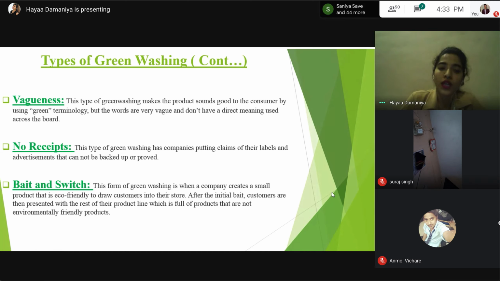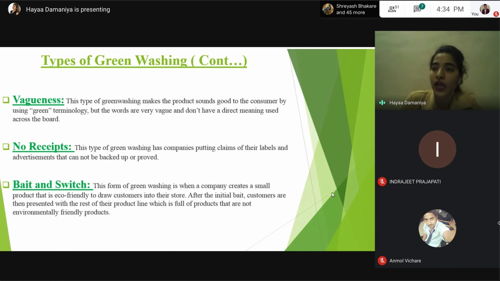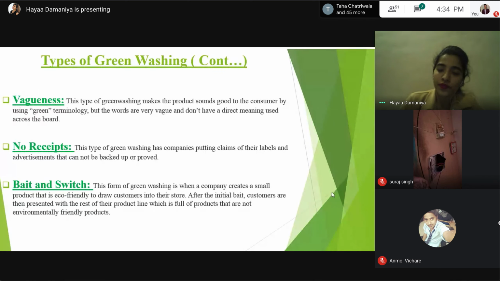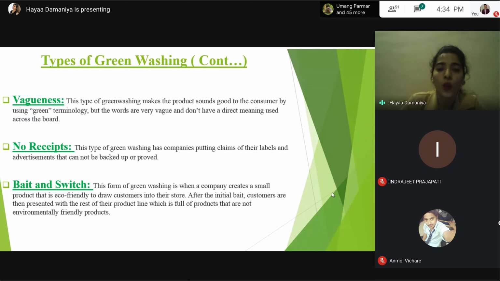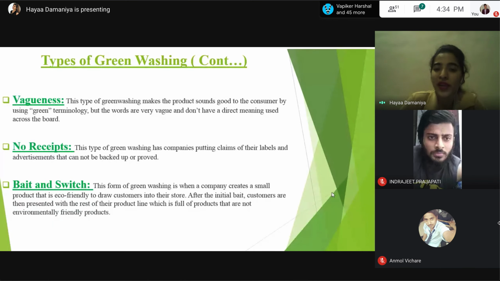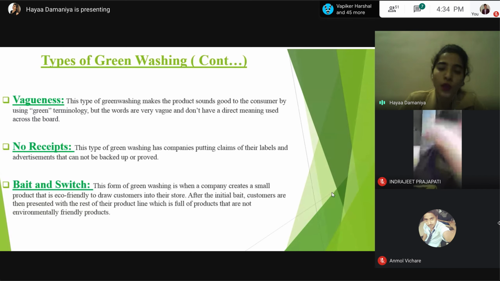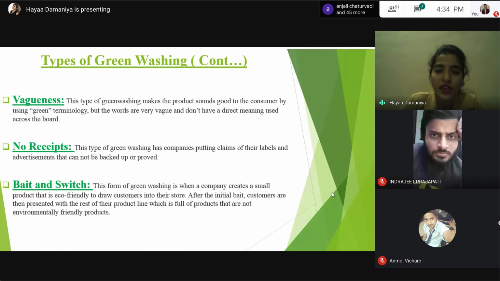Next thing, no receipt. This type of greenwashing has companies putting claims on their labels and advertisements that cannot be backed up or proved. The company is not ready to verify it when they are asked. This is actually straight up fraud. The company will give lots of excuses and try to cover it up anyhow. For example, they will say that we cannot share this content due to our trade secrets. But that is not the case. When anyone questions their labels and advertisements, they have to justify it. When the company is not justifying it, not verifying it, then you have to think this is